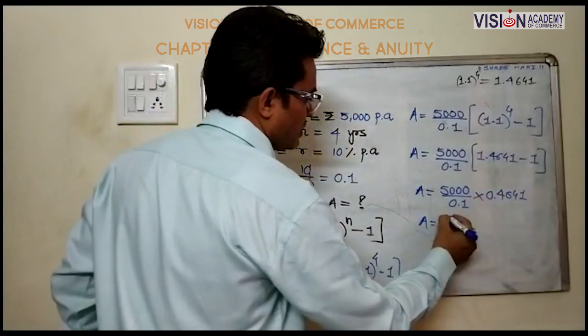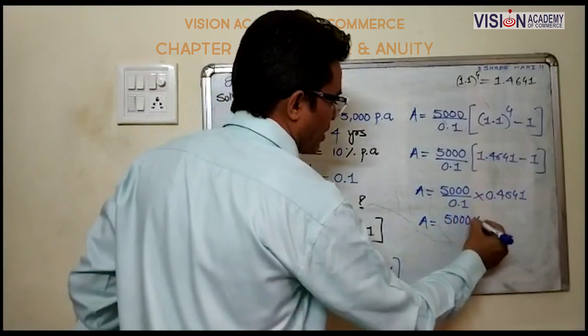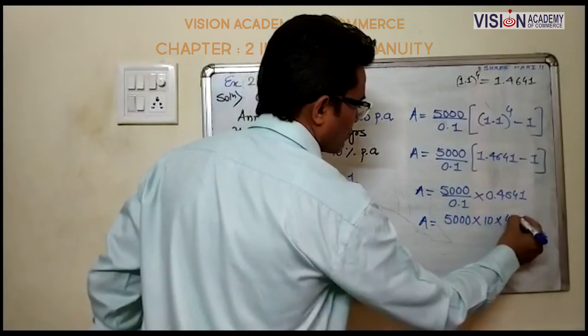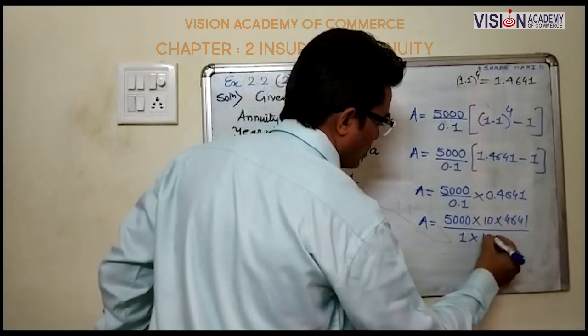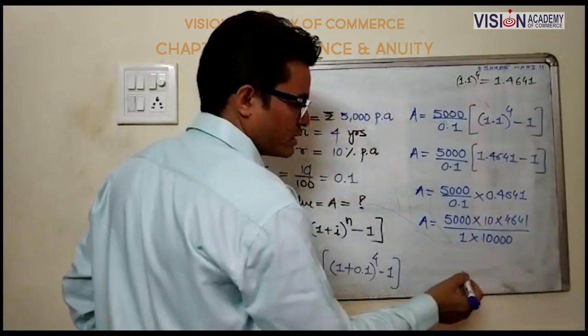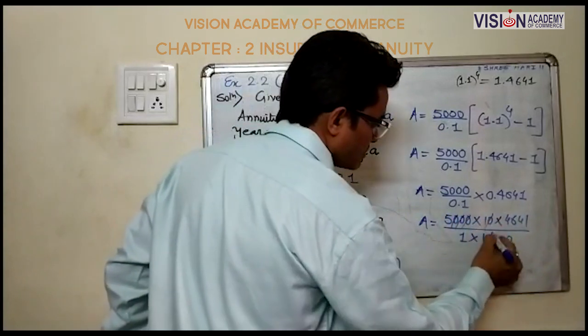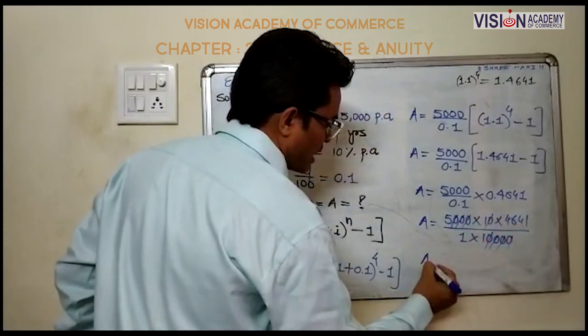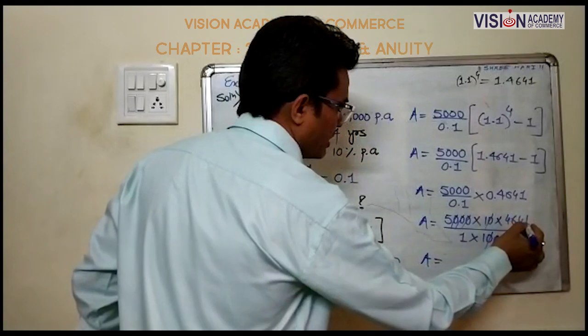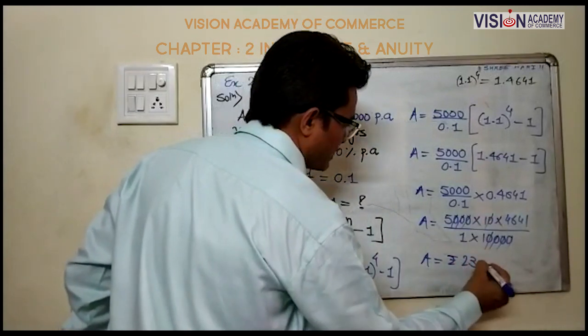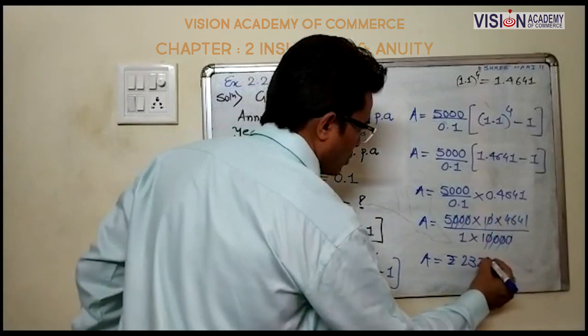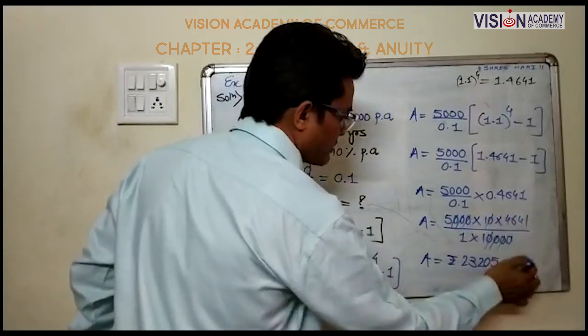After removing the decimal point, 10,000 by 4,641 into 5 rupees, 23,205.